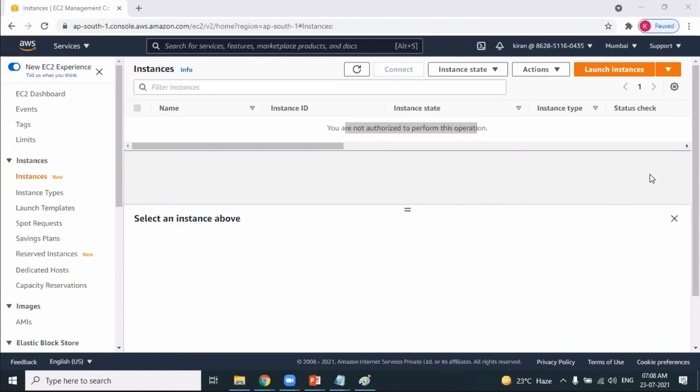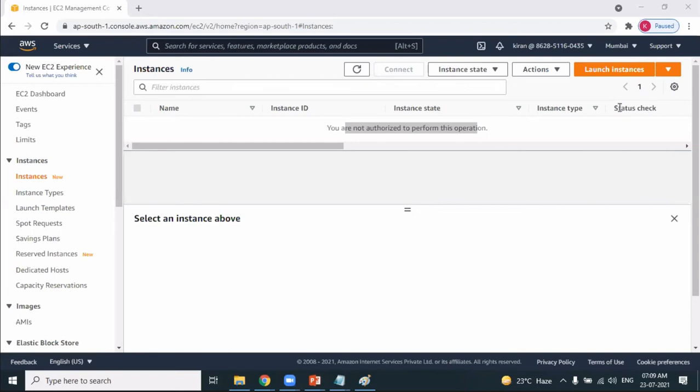My question is, is there any limitation with respect to the number of users a root user can create? There is no limitation. You can create 1,000 users also. That's not a problem. There's no restriction at all. Okay, sir. Thank you so much.